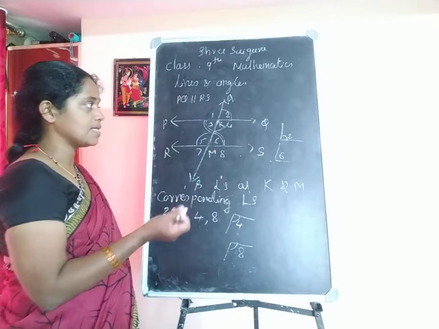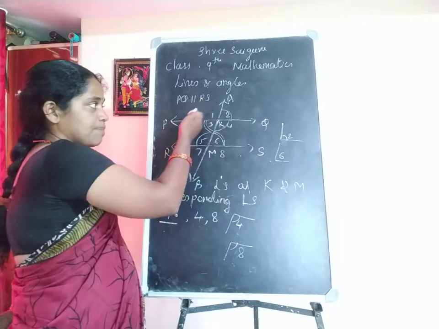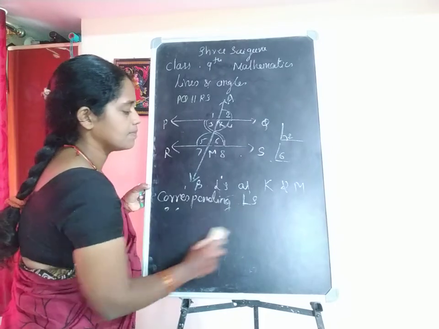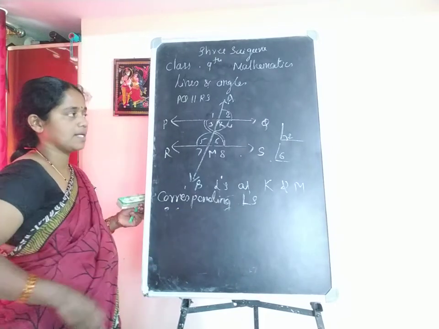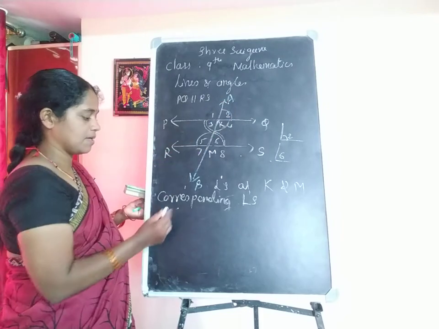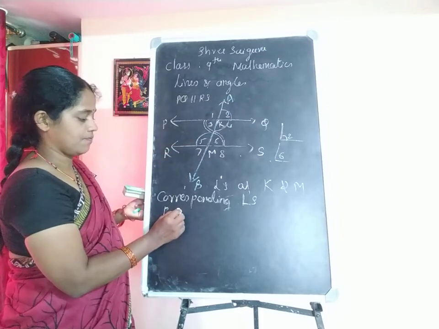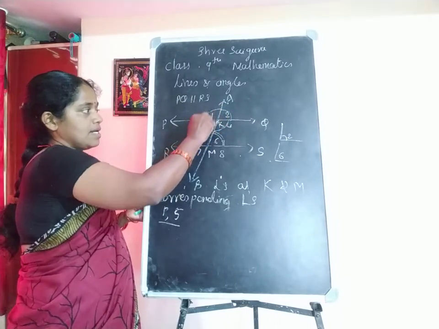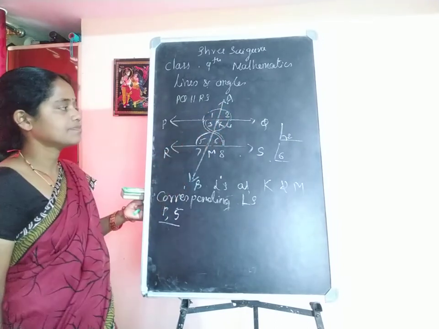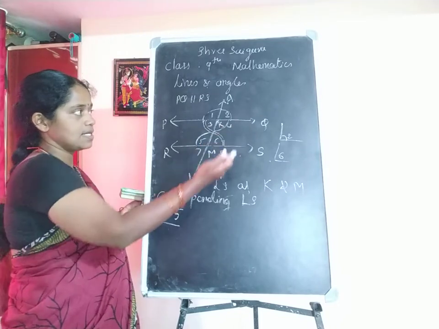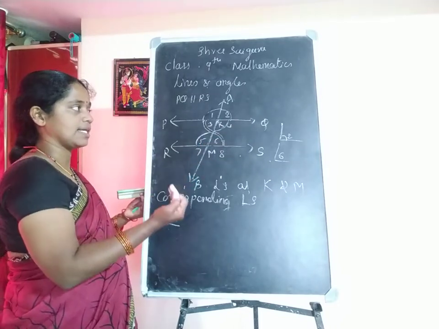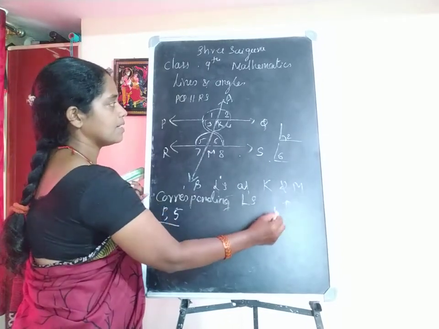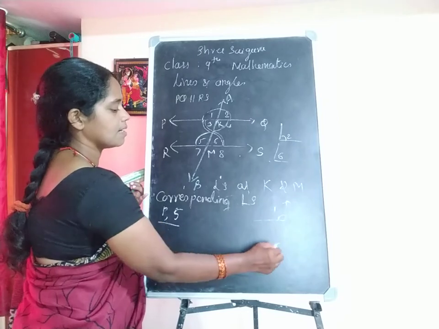And in the same case, on this part of the transversal line, I will list out the pairs of corresponding angles. What are those? Angle 1 and angle 5. So this is again what? Reverse L shape. How is it? Like this way. Angle 1 and angle 6. So this is a transversal line at one part.